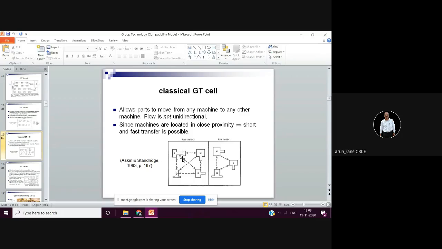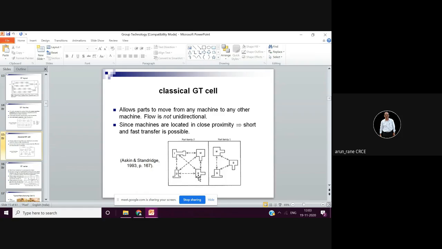Manually means, for the lathe and the milling machine, what did we used to do? On thick cardboard paper we used to cut the cardboard as per the size of the machine, and we used to place it and see where the length is less, like that, and then we used to decide the base layout. So that was manual and it was laborious.